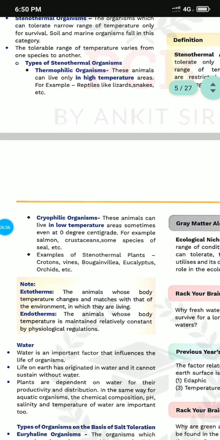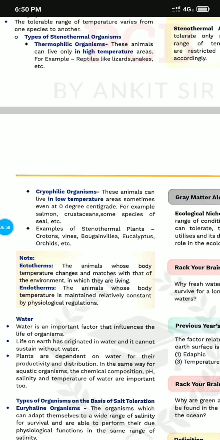Cryophilic animals live in low-range areas like 0 degrees centigrade, for example seal, crustacean, salmon. And plants are also there, like vines, eucalyptus, orchids. Now what are ectotherms? Ectotherms are the animals whose body temperature changes and matches the environment where they are living. Endotherms are the animals whose body temperature is maintained relatively constant by physiological regulation.